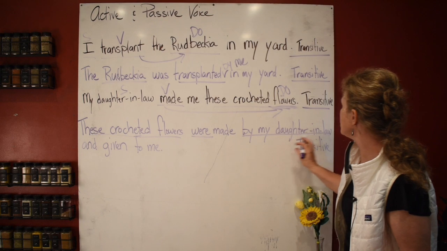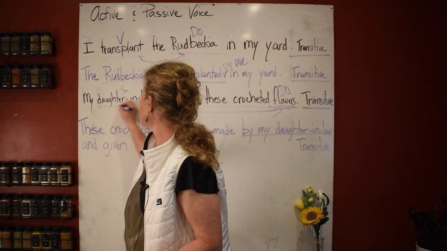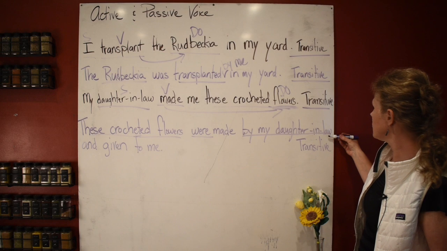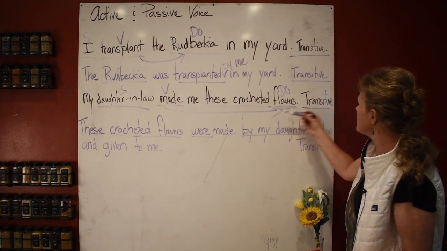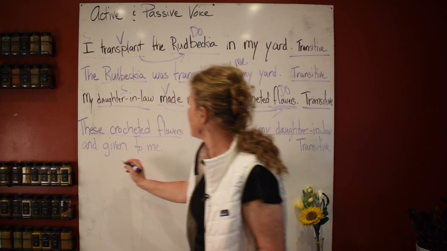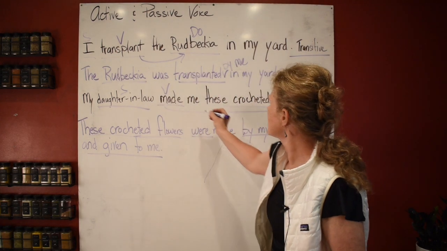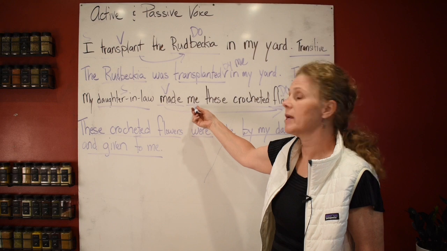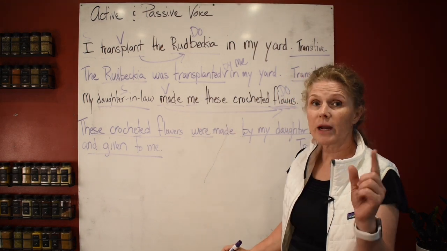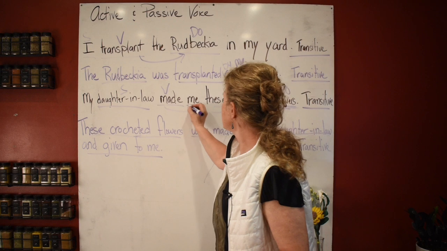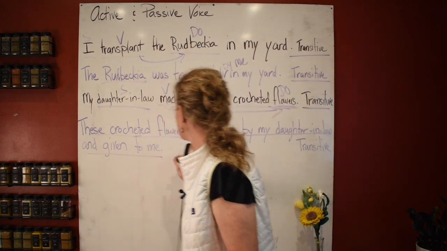Now we're using a prepositional phrase for the subject. And then I have, and they were given to me. What's this right here? Me. Indirect object. Good. So this is an indirect object, and they were given to me.